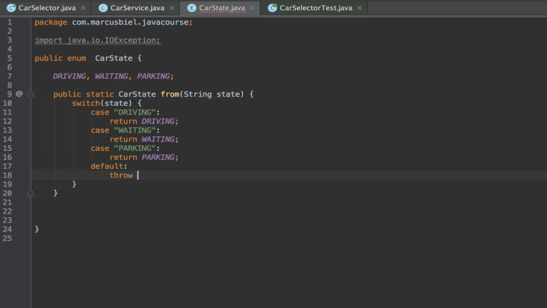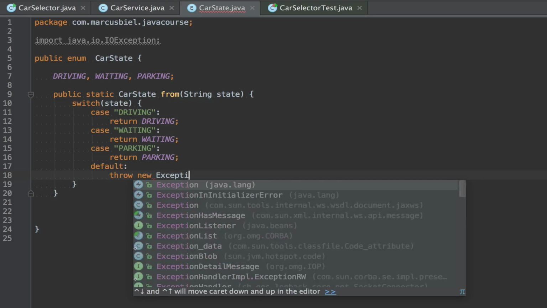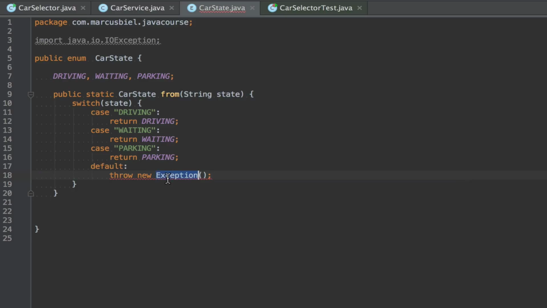You can just say throw new Exception, because an exception in Java is just a class like almost any other class. Well, it has some specific methods and stuff, but at least it's a class, and we can create objects from it. Now you already see a checked exception in action, and you see how the compiler already warns me: unhandled exception java.lang.Exception.